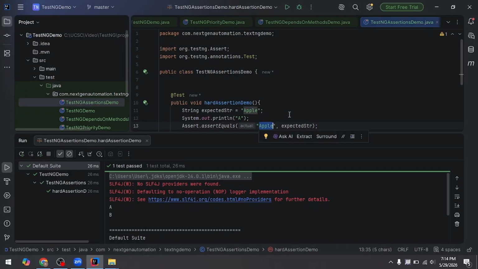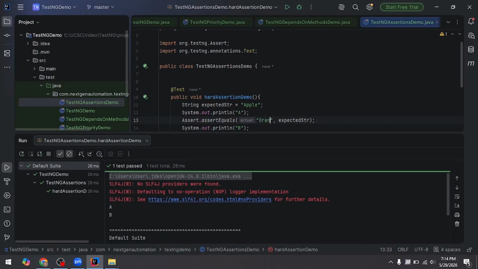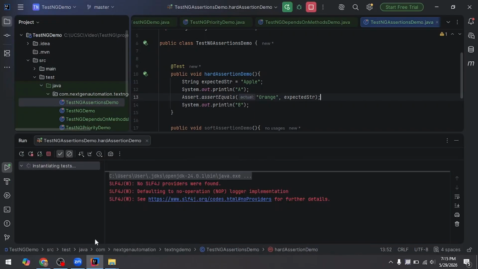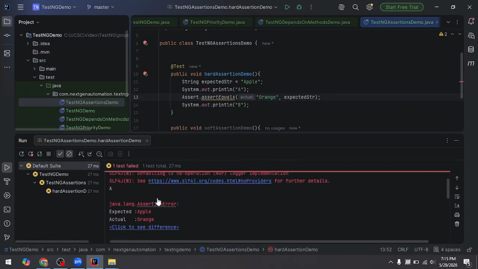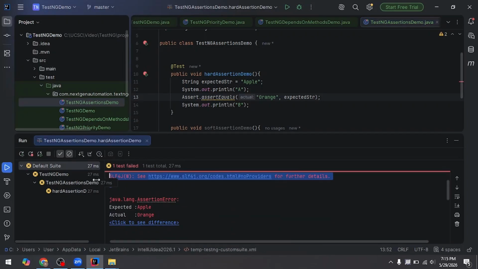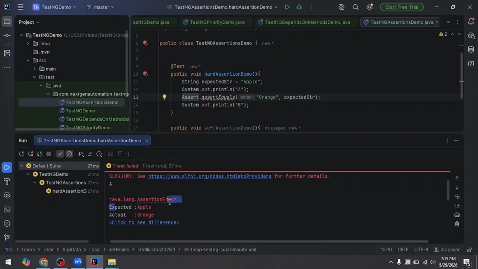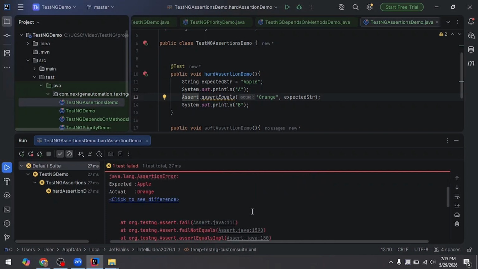Now I'm going to change the actual result to orange. My expected result is apple, but the actual result is orange now. I run this one. The method is executing. Here you can see there's a failure, but the A is printed. That means this line is executed without any issues. The assertion says expected is apple but actual is orange. It gives the failure exactly.